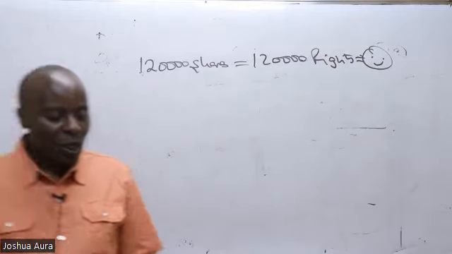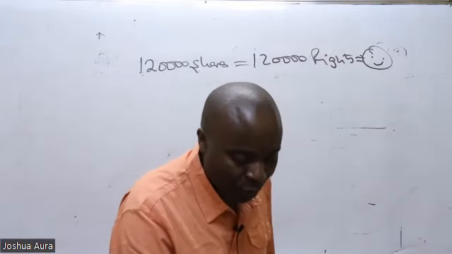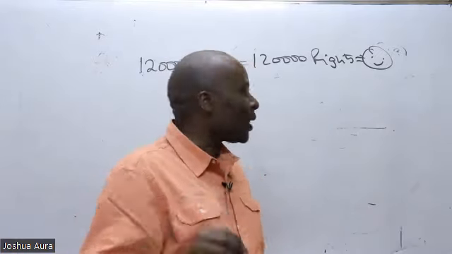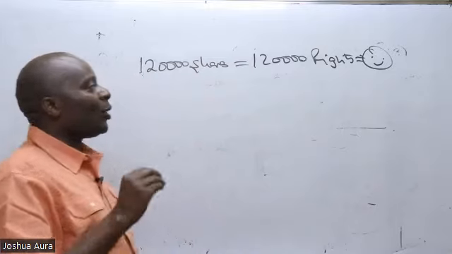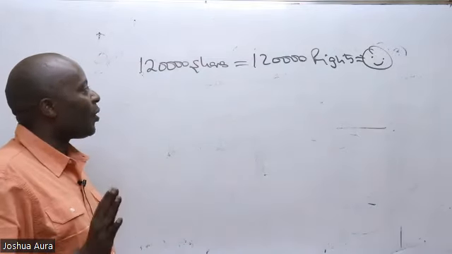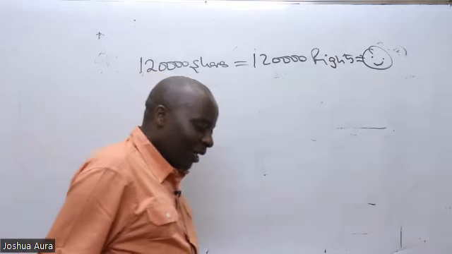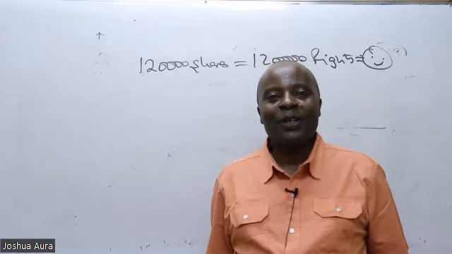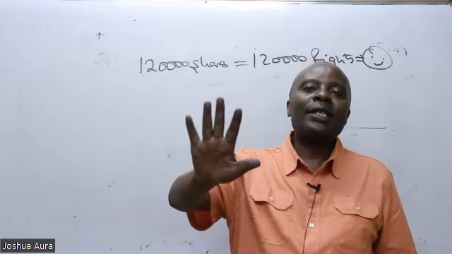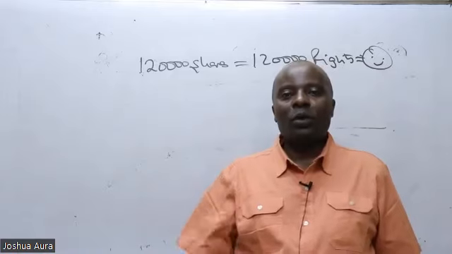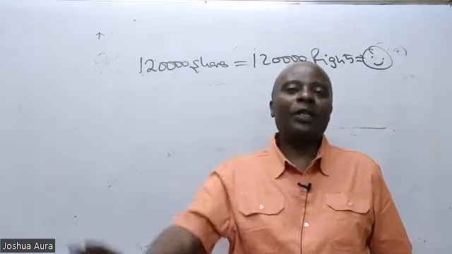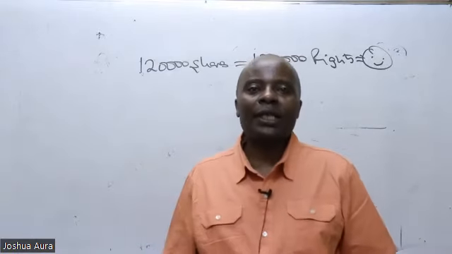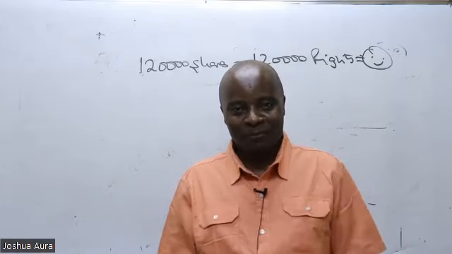Here in the question, we are told the existing share capital constitutes 120,000 ordinary shares. So if you've got 120,000 ordinary shares, then automatically we have 120,000 rights. That is never debatable. The 120,000 rights will never change. What will change is the circumstance of the new shares that you want to issue.